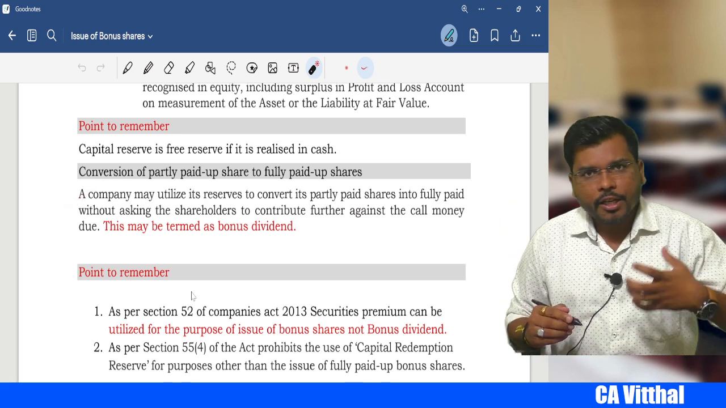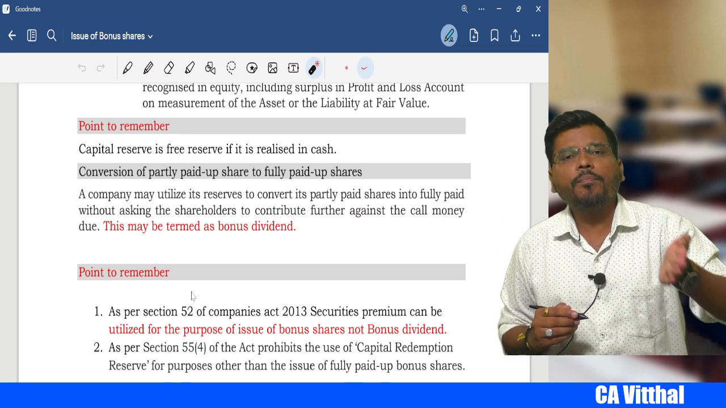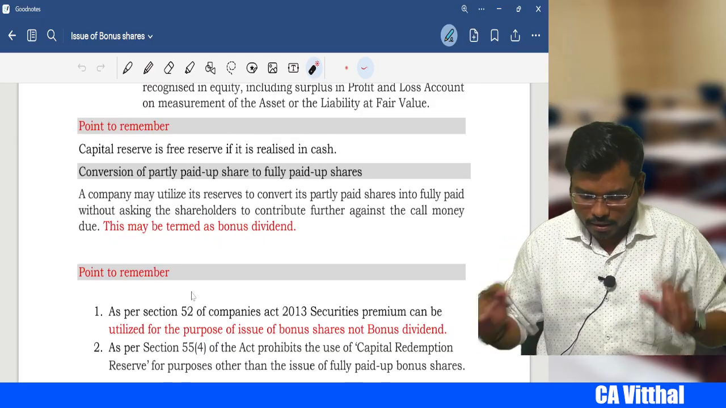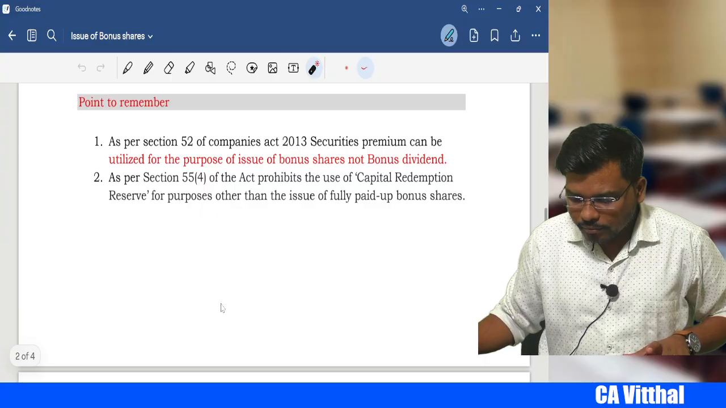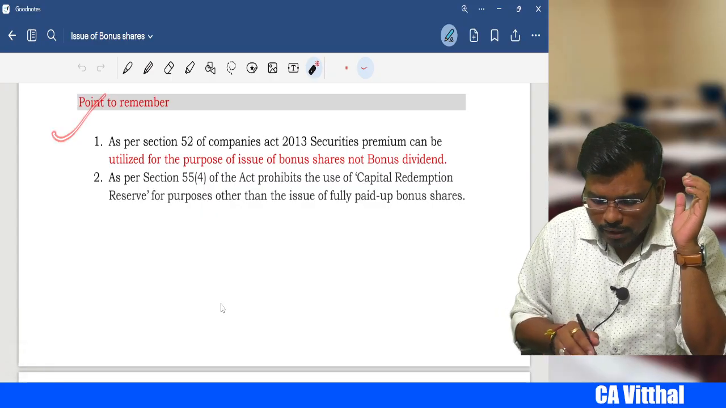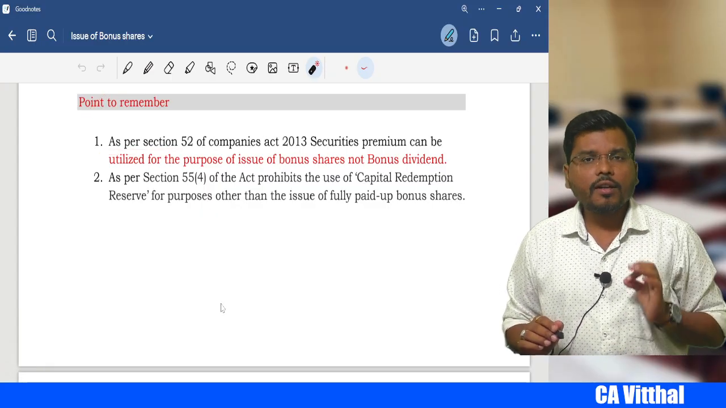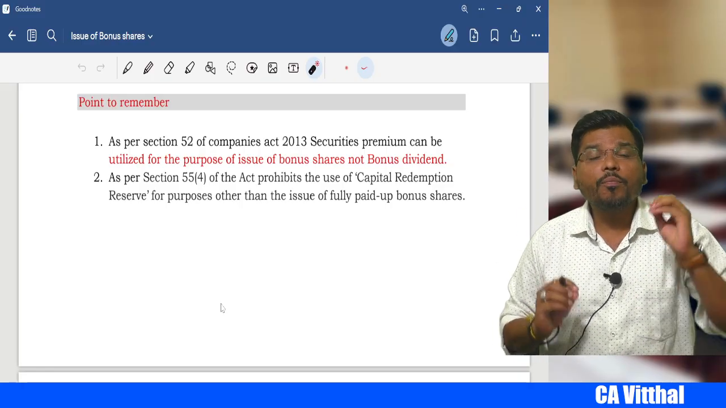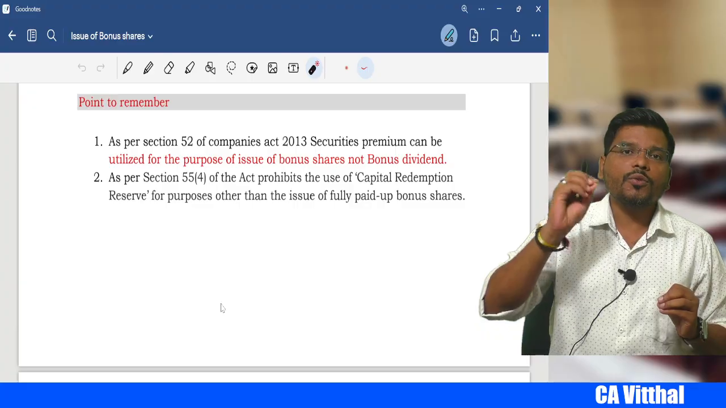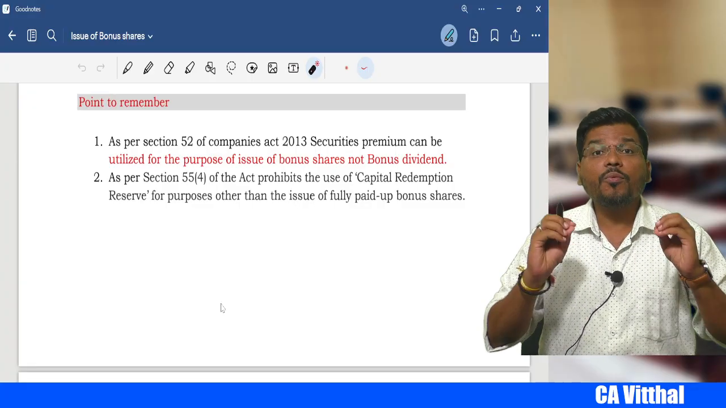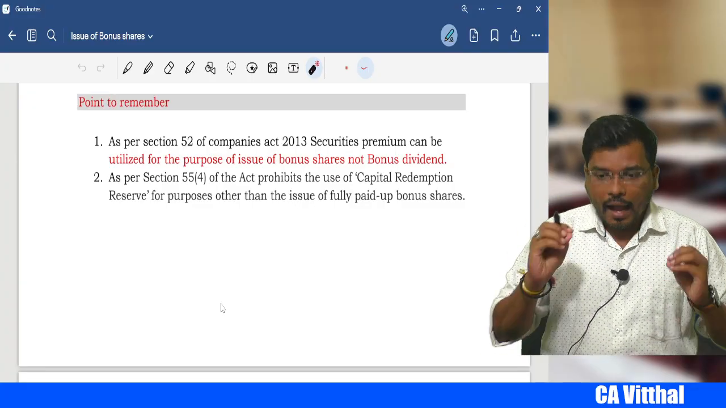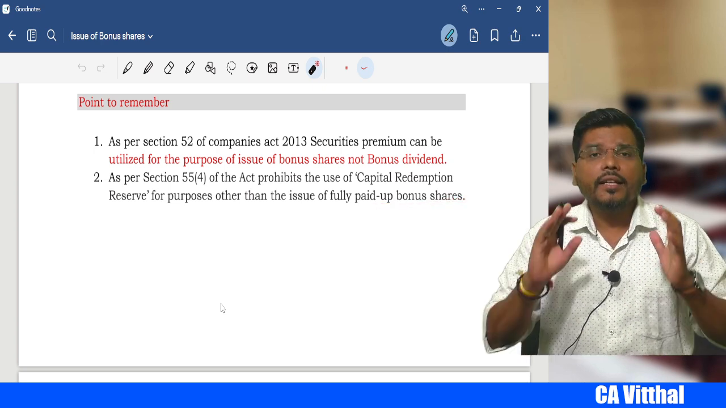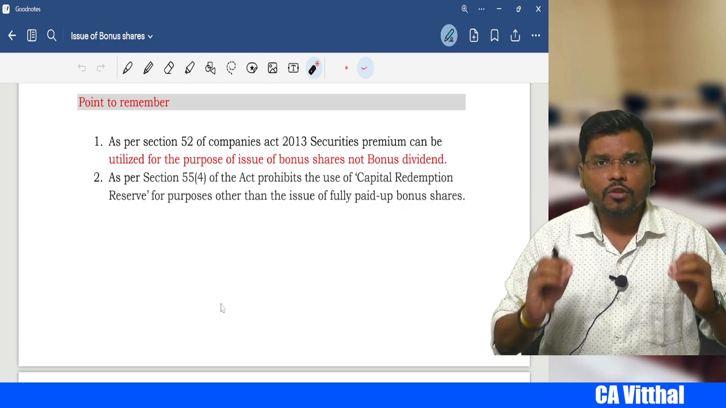Then the company may issue a bonus by way of converting the partly paid up shares into fully paid up. We call that process a bonus dividend. Next, my dear student, point to remember: as per section 52, the securities premium account cannot be used as a bonus dividend. It can be used only for the purpose of issue of fully paid bonus shares. And capital redemption reserve also cannot be used as a bonus dividend. It can be used only for the purpose of issue of fully paid bonus shares.